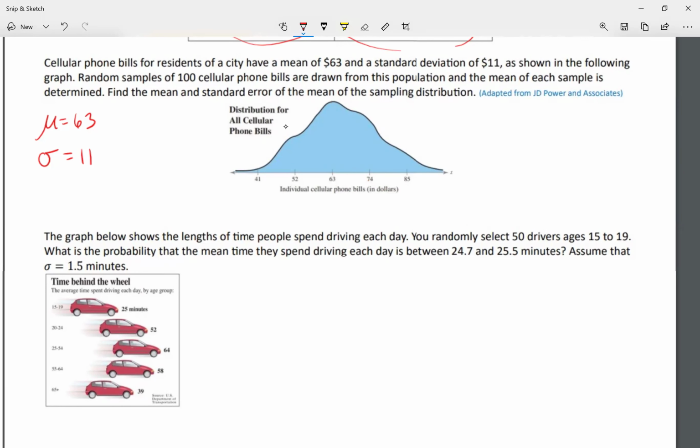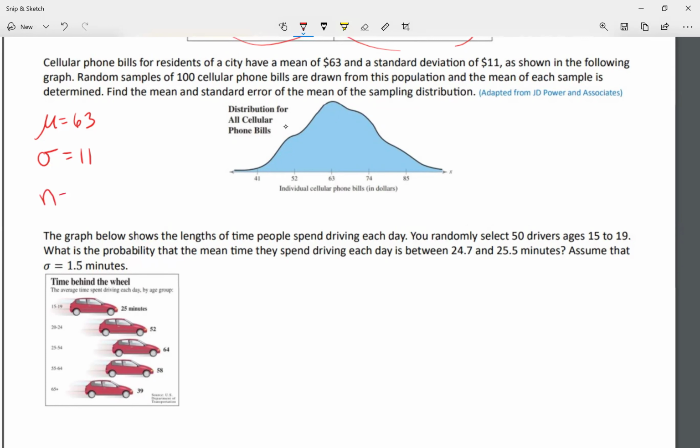My random samples of 100 cellular phone bills are drawn. Okay, so the sample, my n, is 100. It is more than 30, so we're going to treat it as a normal distribution. So remember, random samples of 100 cellular phone bills are drawn from this population, and the mean of each sample is determined. Find the mean and standard error of the mean of the sampling distribution.